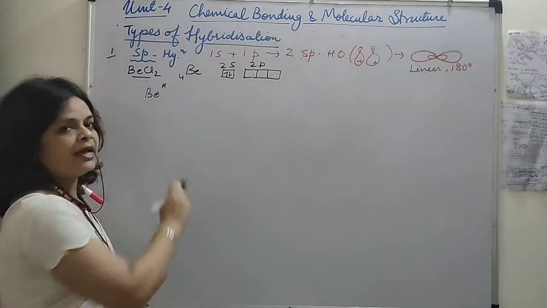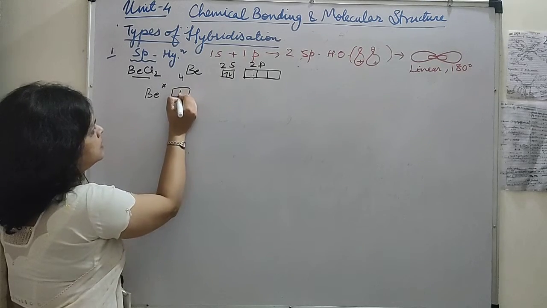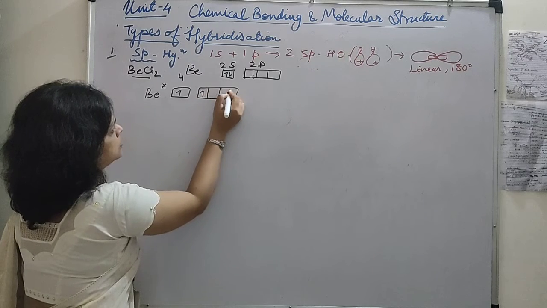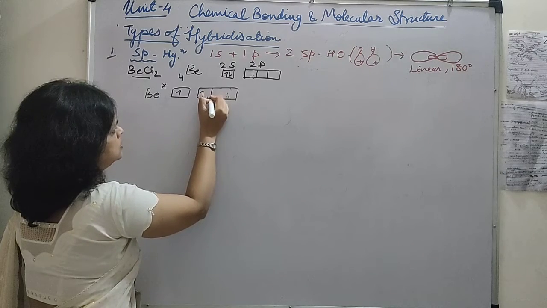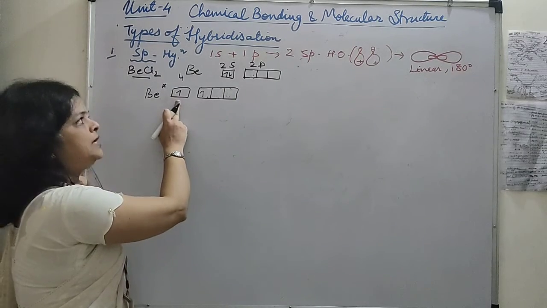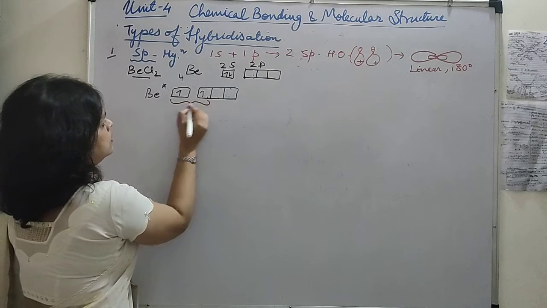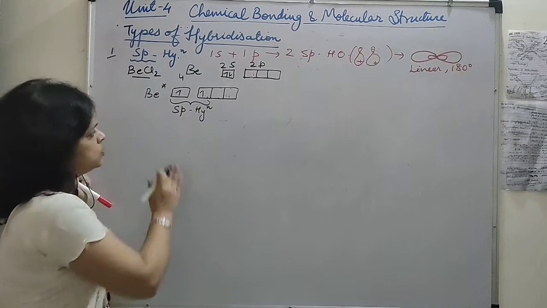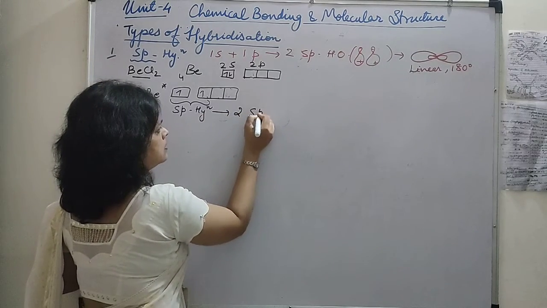the excited state by marking the asterisk sign over here, and in this way we will get 1 electron in 2s, and in 2p we will have 1 electron, and the rest will remain vacant. We will make them of equal shapes, equal sizes, sorry. Okay, now we have 1 electron in 2s and 1 electron in 2p. They will undergo sp hybridization, and it is going to form two sp hybrid orbitals.